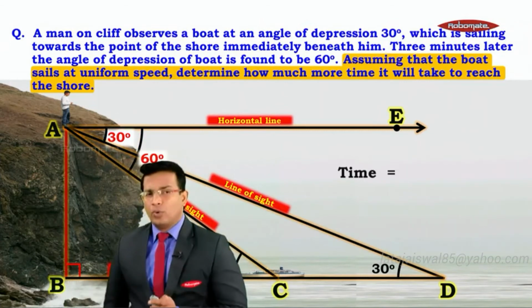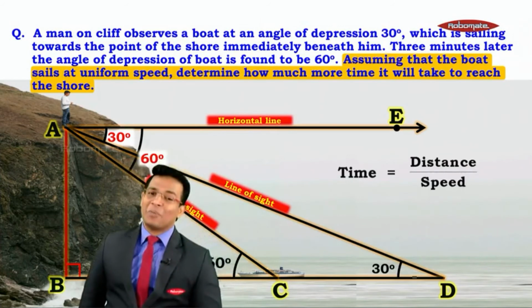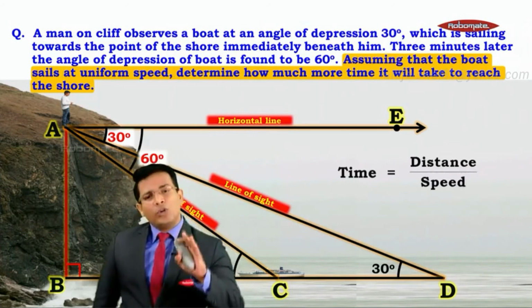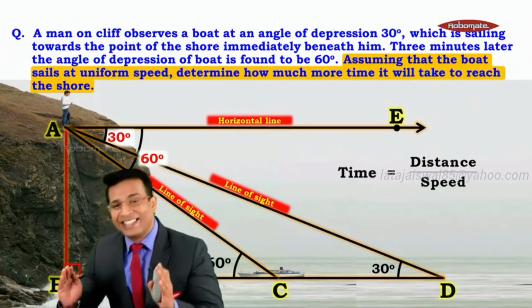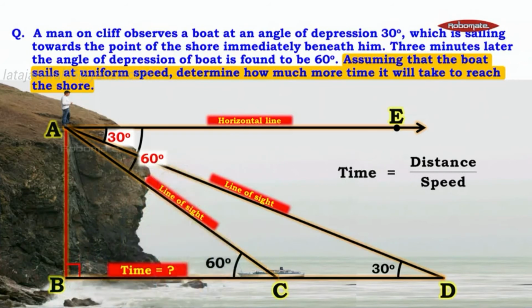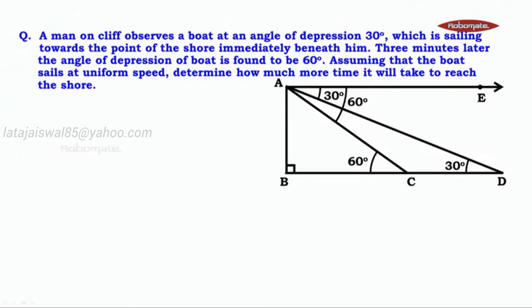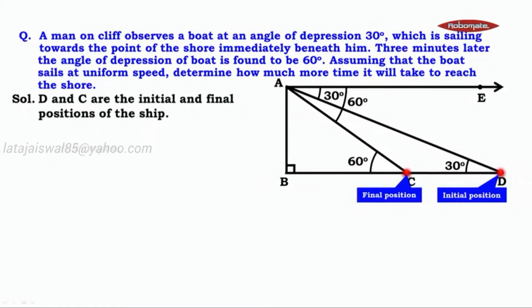Now what we need to know is we need to find the time, and we know that time is nothing but it is distance upon speed. So if we want to calculate the time which the boat took to travel from C to B, we need to know that distance. That means we need to find the length of BC and the speed. We know the speed is uniform. It remains the same. Now let's see how we are going to write this sum. How we are going to describe it. If you look at these 2 points, C and D, what are they? They are the initial and the final position. So we write D and C are the initial and the final positions of the ship, right?